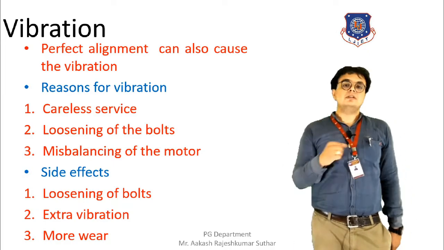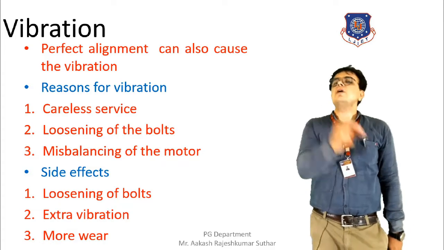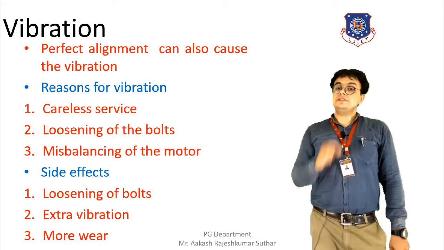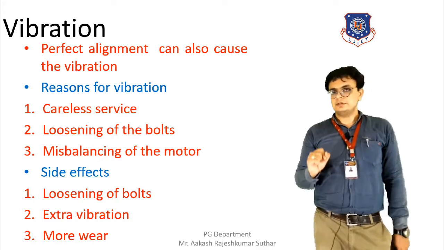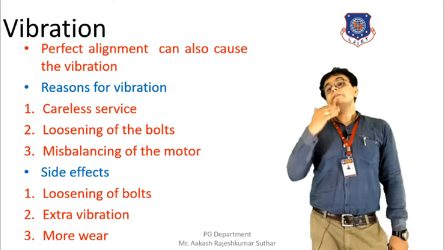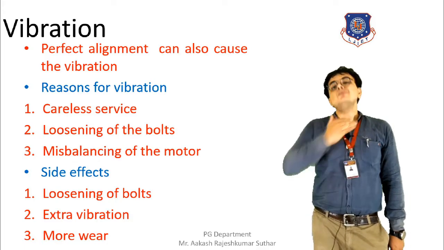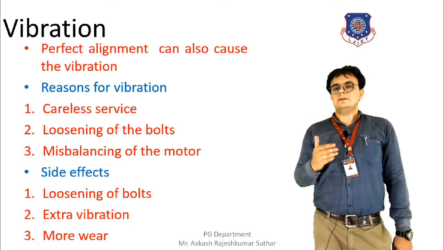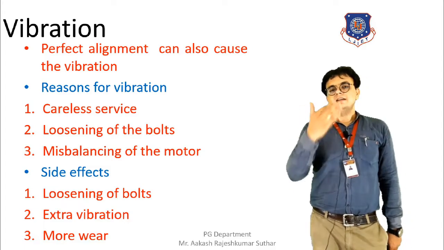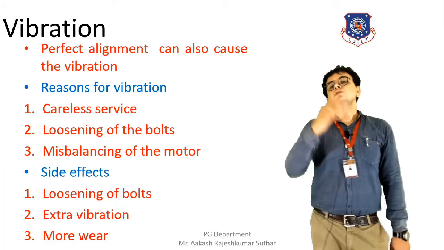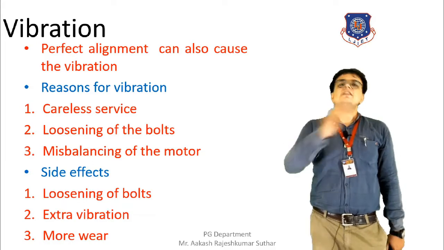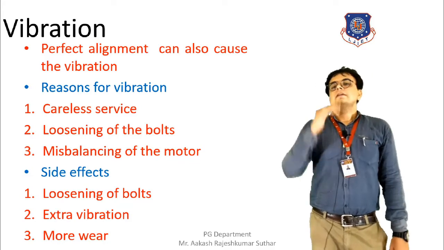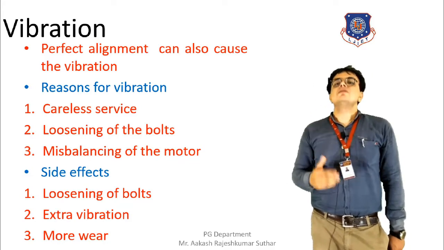Misbalancing of the motor. If the balance of the motor is not proper, then also the vibration will take place. And the side effects of this vibration are the loosening of the bolts. Then extra vibration can also take place and more wear can also occur. So ultimately the occupants will have to pay for it. Or we can say that the quality of the output will have to pay for it. It means poor quality output will be obtained from such a vibrating machine.